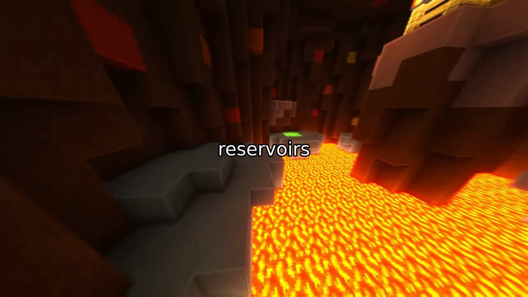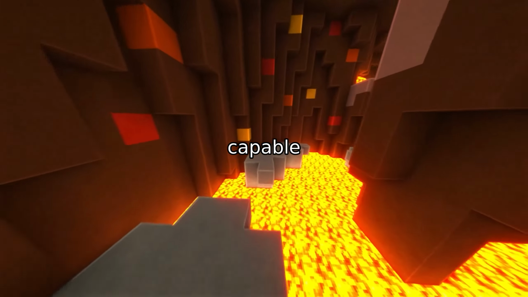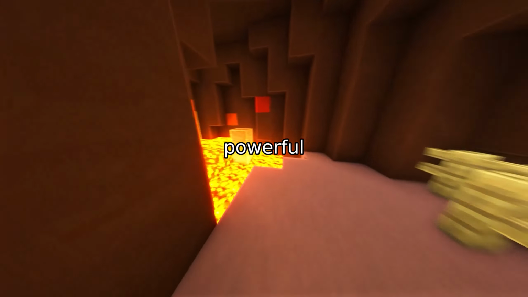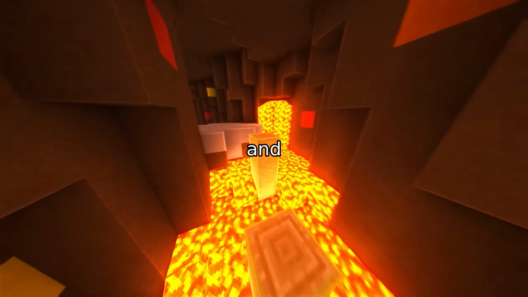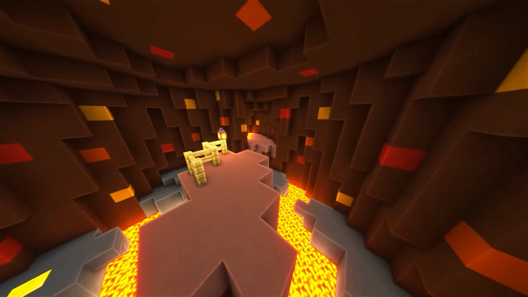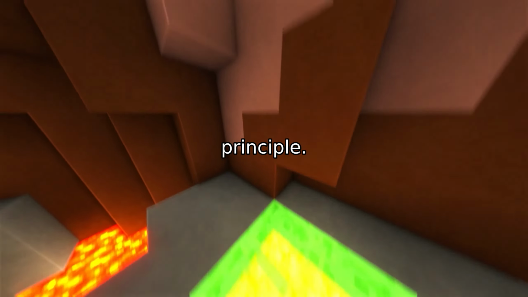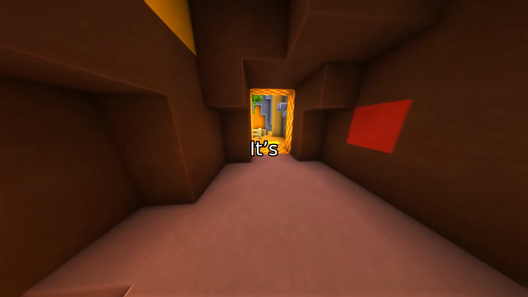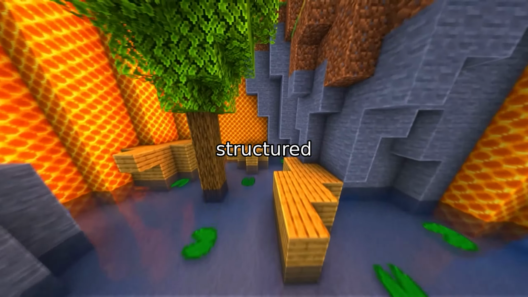Physical stochastic reservoirs aren't just for prediction. They're capable of generating complex, diverse, and information-rich output sequences, making them powerful tools for generative modeling, memory, and even quantum-inspired computation. And this all stems from a single, elegant principle. In noisy dynamical systems, computation isn't just about inputs. It's about how the system transforms noise into structured innovation.